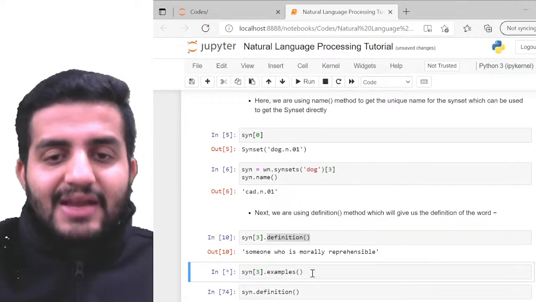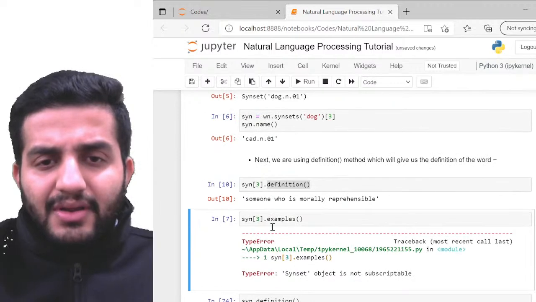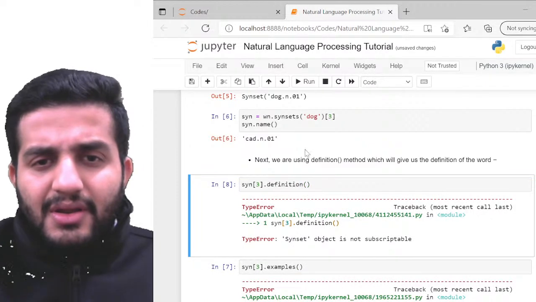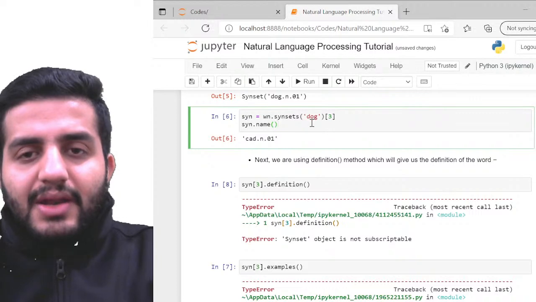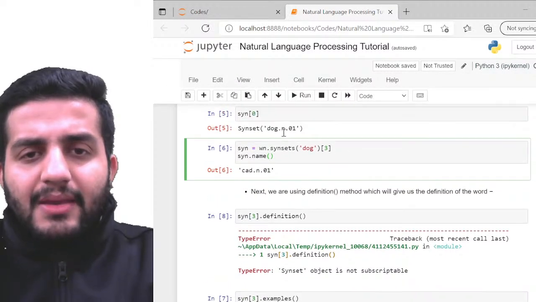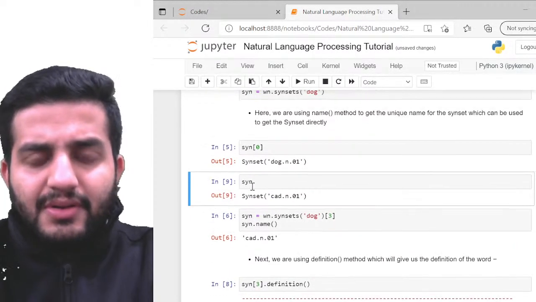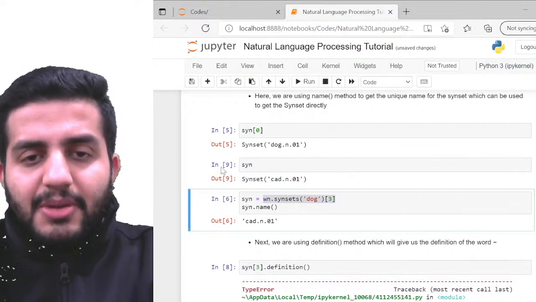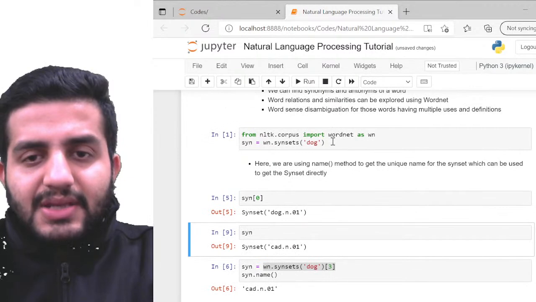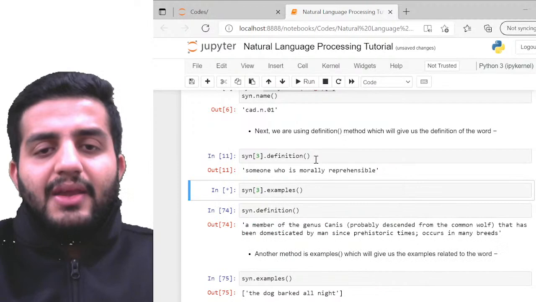So as soon as I run the example, I saw that, what just happened? Just a minute. Okay, I did not write that. Just a minute. Did I do that? Do I have this in here? Right. So my bad. So I have to write this entire thing, or maybe I'll just do one thing. So I'll just run this again, and I'm gonna call synset 3 and then call the definition. Yeah, this is fine. Right.